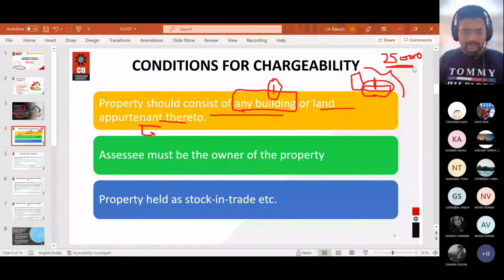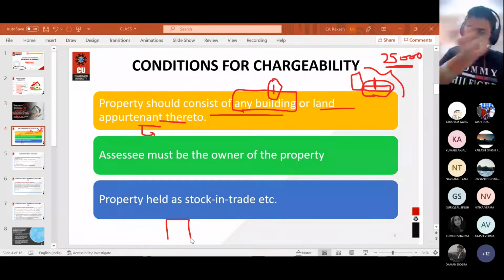Now tell me, listen to the question very carefully. If you have any doubt, land appurtenant to means land connected to the building. The revenue generated from that also will be covered under income from house property.